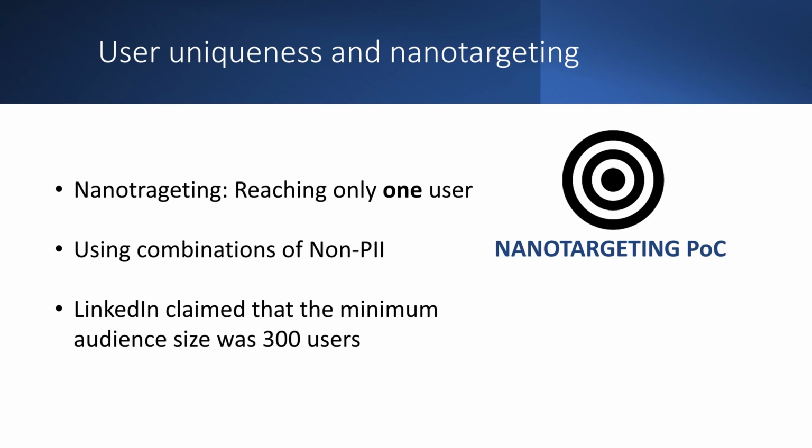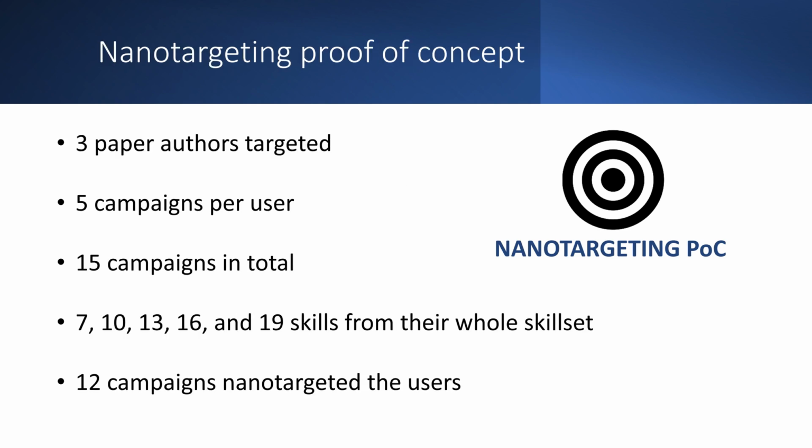Reaching only one individual was supposed to be not possible, because according to LinkedIn, the minimum audience size to launch a campaign is 300 users. This is now correctly enforced, but it wasn't formerly, as we show in our proof of concept experiment. So, we wondered if we could reach users uniquely with an ad. We also wanted to validate the results of our analysis.